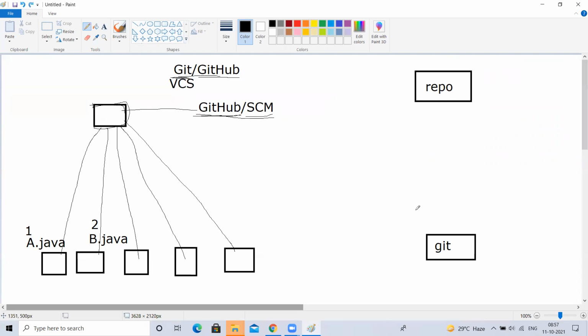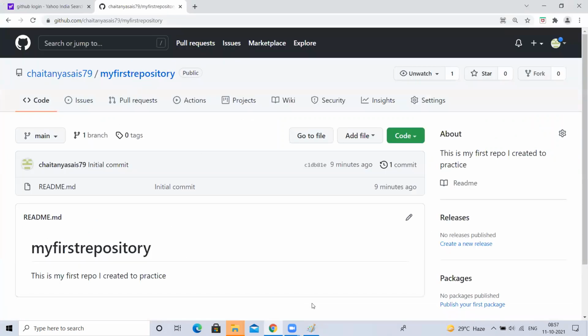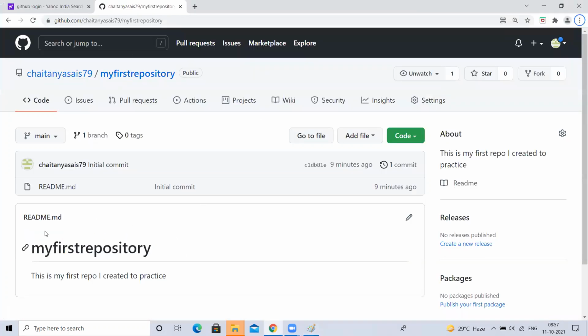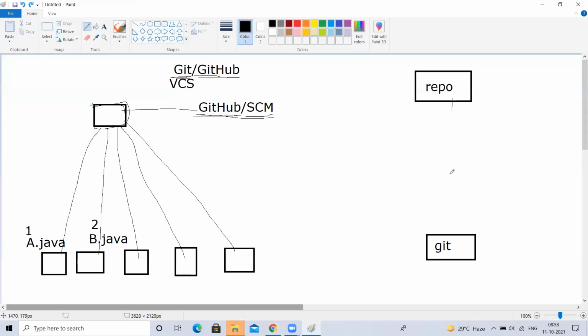I have a GitHub repository, yes. I have Git in my local, yes. When I right click, it is showing Git Bash. I want to take this repository into my local. Inside that first repository, there is one file called readme.md. I want to take that into my local. I want to create a link between these two, so whatever changes are present inside that repository, I get them here.